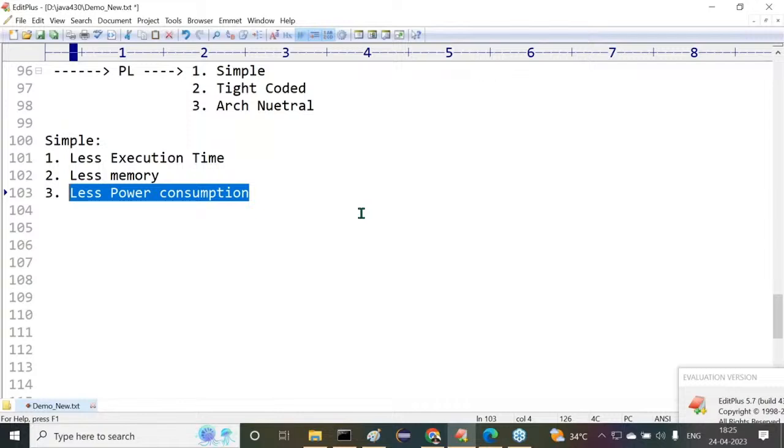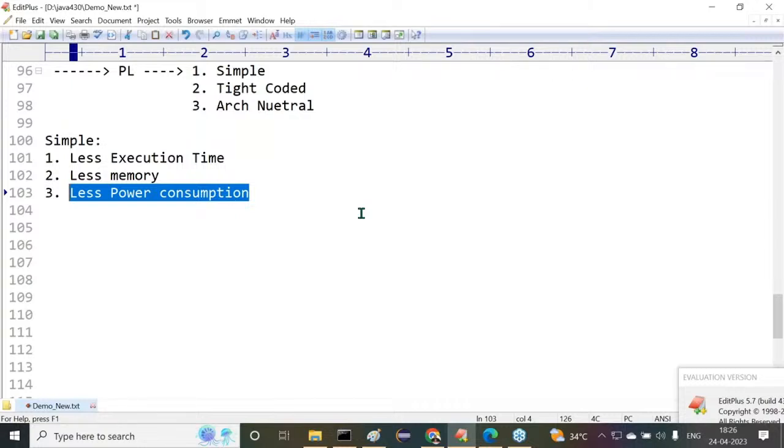When energy consumption is more between software component and hardware component, automatically the battery's lifetime will be reduced or not? Batteries are drained or not? Previously, for every 6 months we had to change the batteries. But now, because of this more hardware interaction, for every 3 months we have to change the batteries. That means for every 3 months we have to spend 100 rupees now. Now, the maintenance cost of the end product is increased or not?